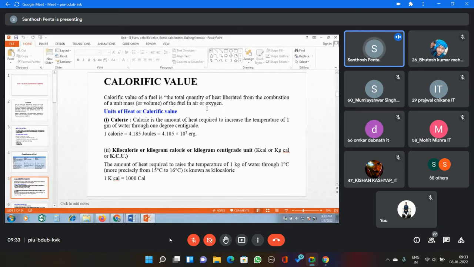What is fuel? It is a combustible substance. That combustible substance, in presence of oxygen during the combustion reaction, is going to liberate some amount of heat. So how much heat is liberated during the burning of a known amount of sample, always a unit mass or known amount of sample? That heat is called the calorific value. The different calorific value units are calorie or kilocalorie.